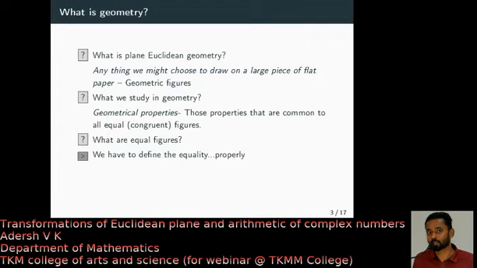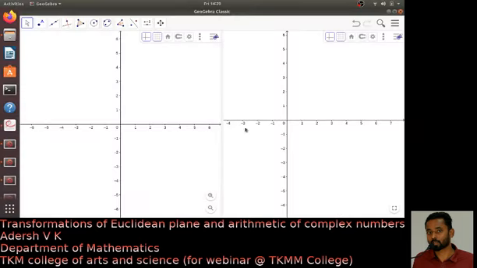It doesn't matter what kind of symbols you use for that set or elements of that set. You can represent the set of all natural numbers using Arabic numerals or Roman numerals or whatever. But the thing is that you have to be clear what is meant by two objects being equal and not equal. So in this case also we have to define the equality. So in geometry usually we define equality using transformations. Let me show you an example. Suppose you have a plane and an object like this.